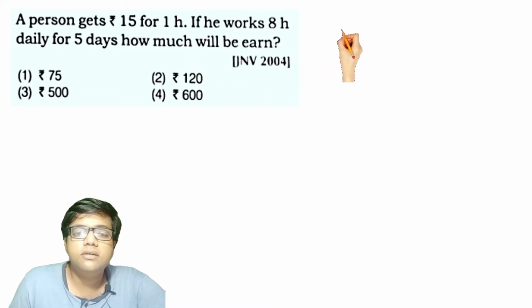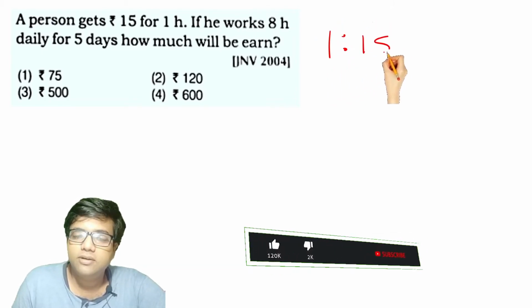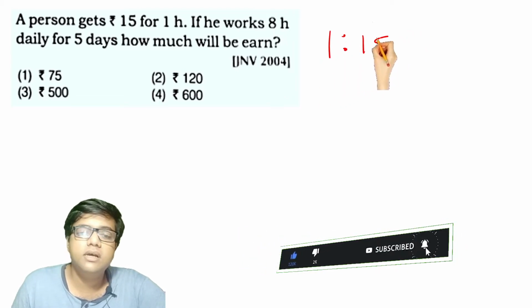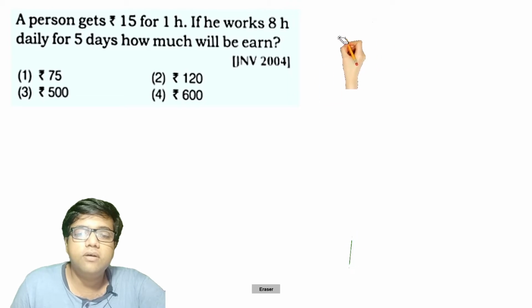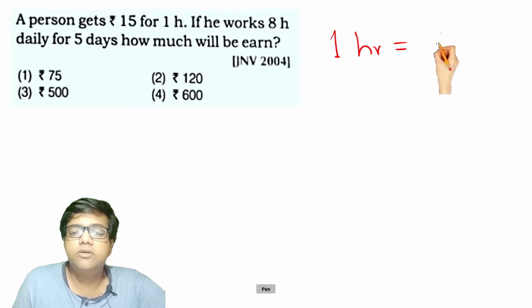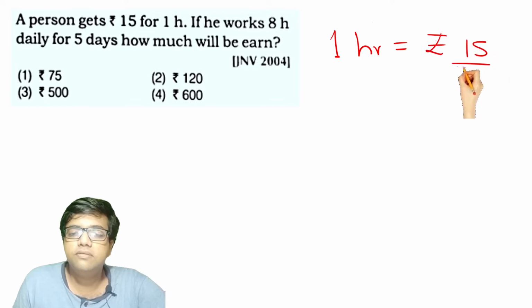We know that for 1 hour he will earn 15 rupees. The right way to write it is like this: 1 hour, 15 rupees.